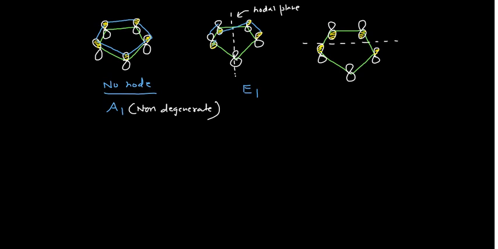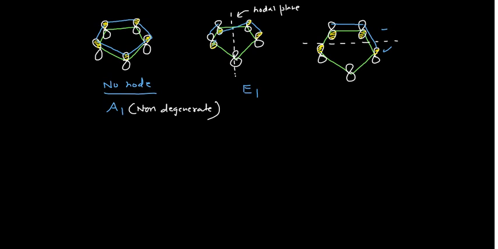Why? Because in that case, you can see here the shaded part is up, and here the shaded part is down, so they cannot overlap. The same is true for this one. This shaded part is up, and this unshaded part is up, so they cannot overlap. So that means in that case one node is there. If you want to do the overlapping, this can beautifully overlap with this one, but this cannot overlap with this one, because they have different phases. So this is another way by which you can put the node in it.